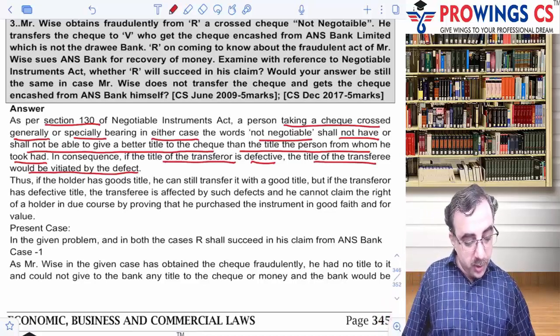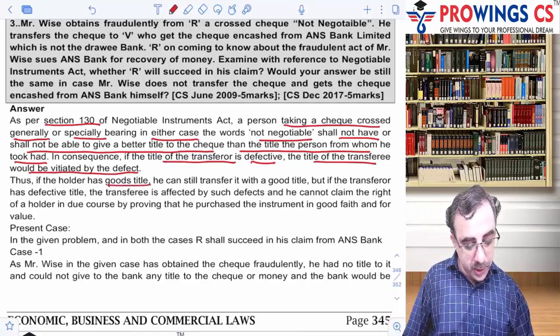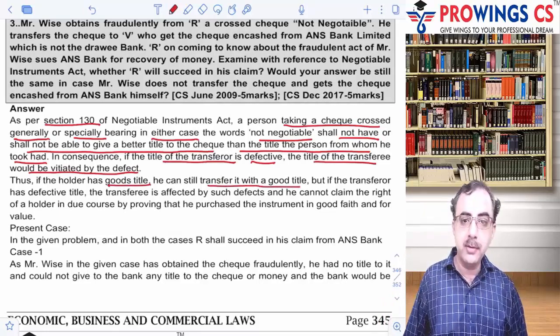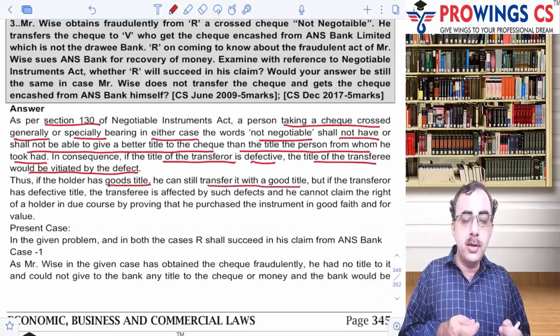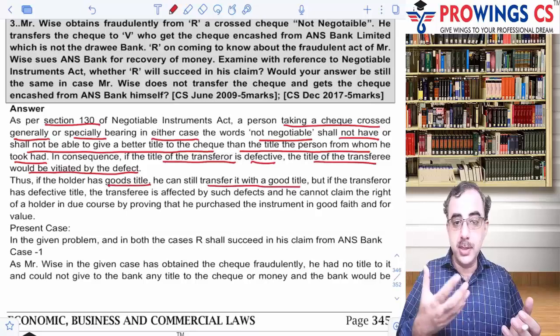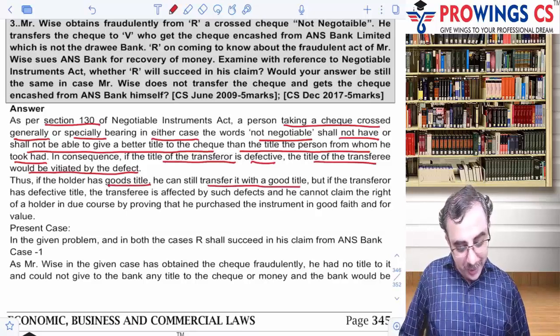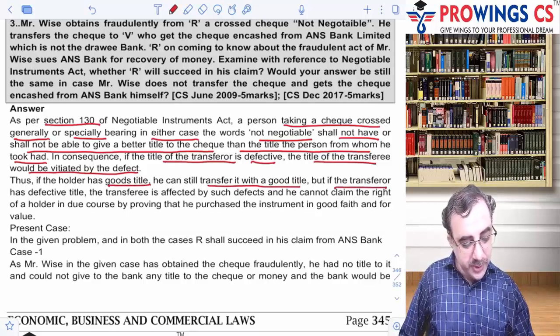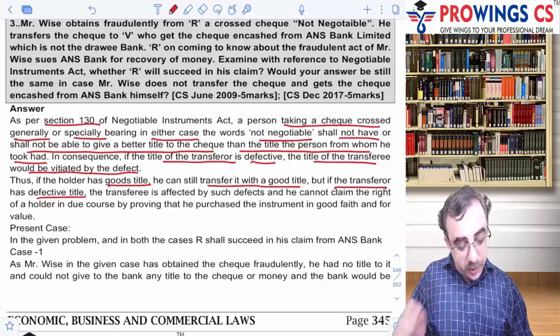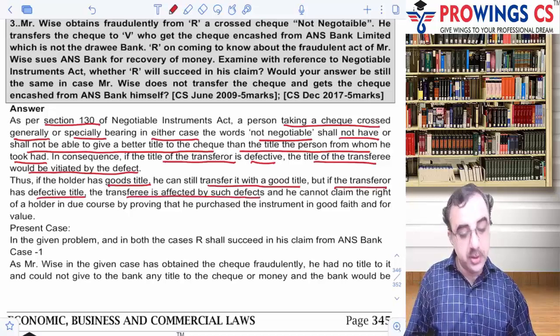Okay. So if the holder has a good title, he can still transfer it with a good title. If you get something with a good title, you can transfer with a good title. That's the simple law. But if the transferor has a defective title, then the transferee is affected by such defects.